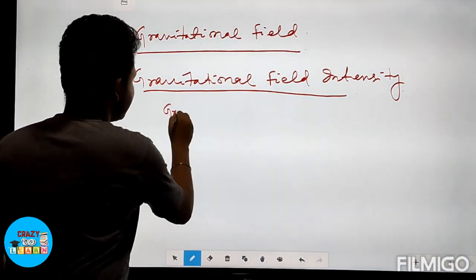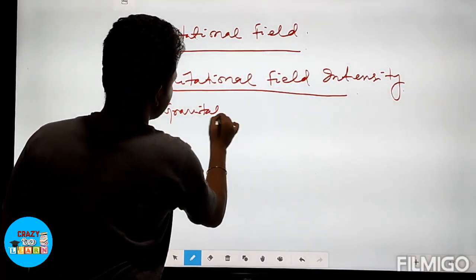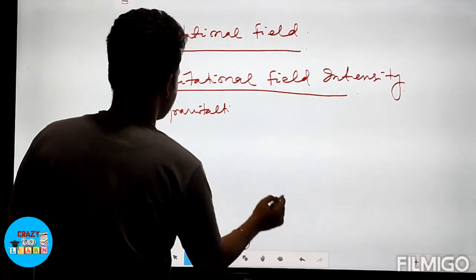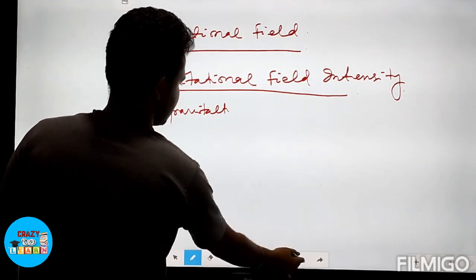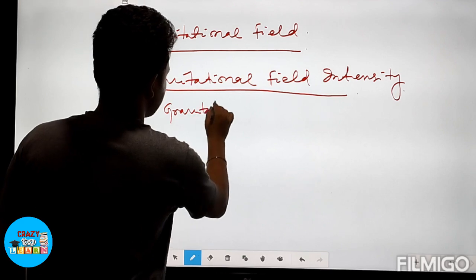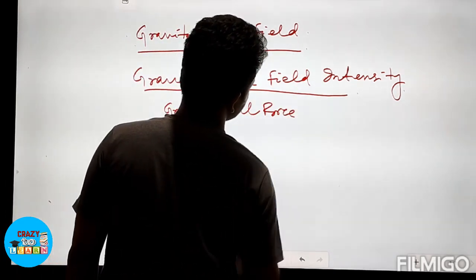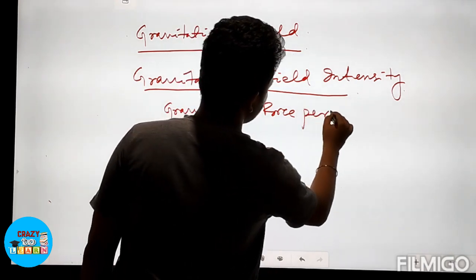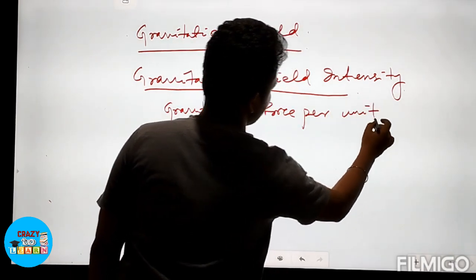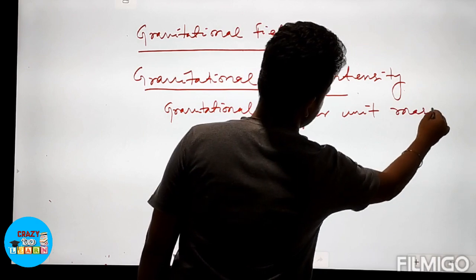Remember, gravitational field intensity is the gravitational force per unit mass.